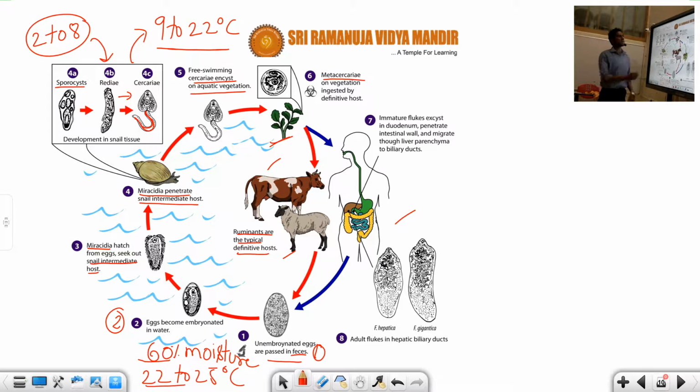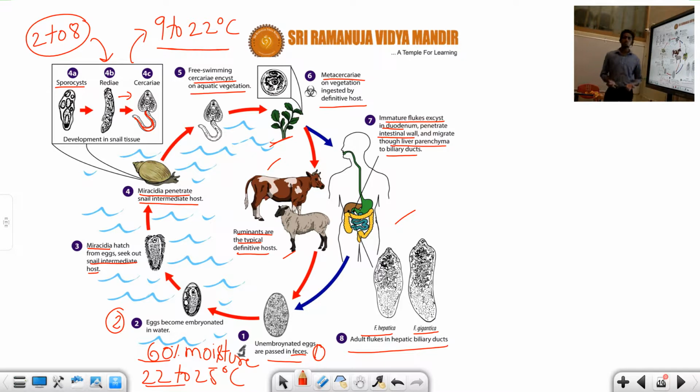That is to be ingested by the definite host, such as ruminants or human beings. This Metacercarian larva, what is that? It is an immature fluke that encysts in the duodenum in the case of human beings, penetrates the intestinal wall, migrates through the liver parenchyma to the biliary duct, and finally develops into what? Fasciola hepatica, Fasciola gigantica. It is an adult fluke in the hepatic biliary duct that we can observe.